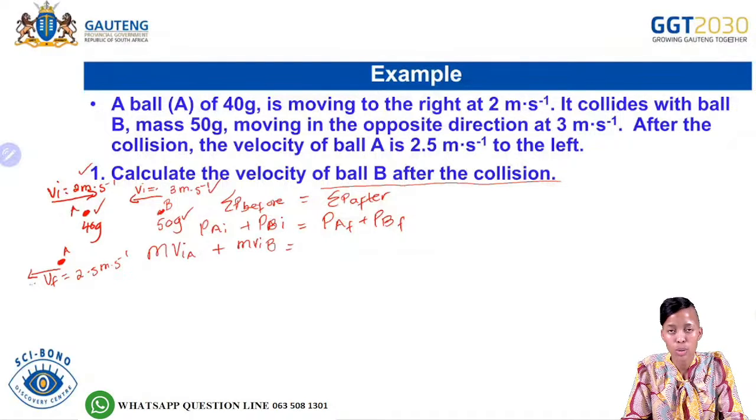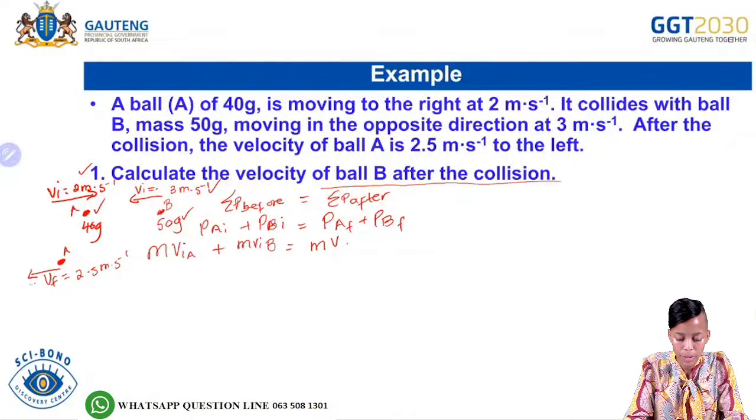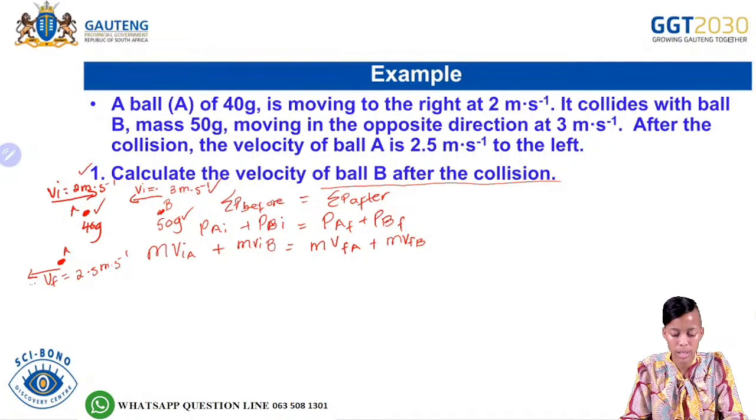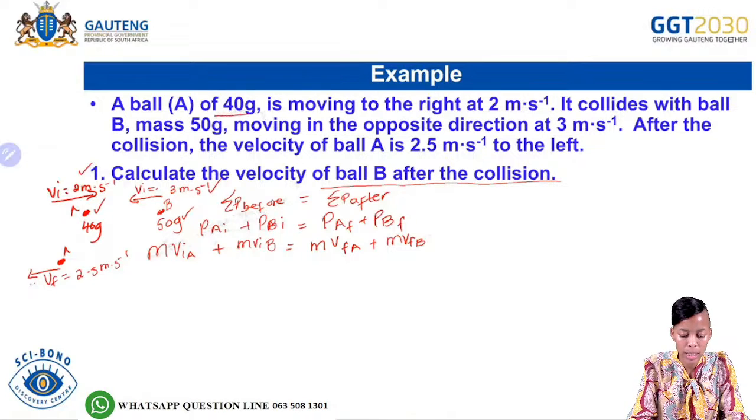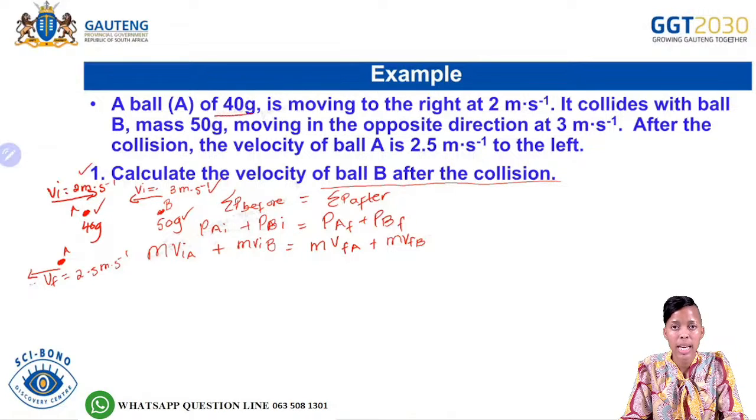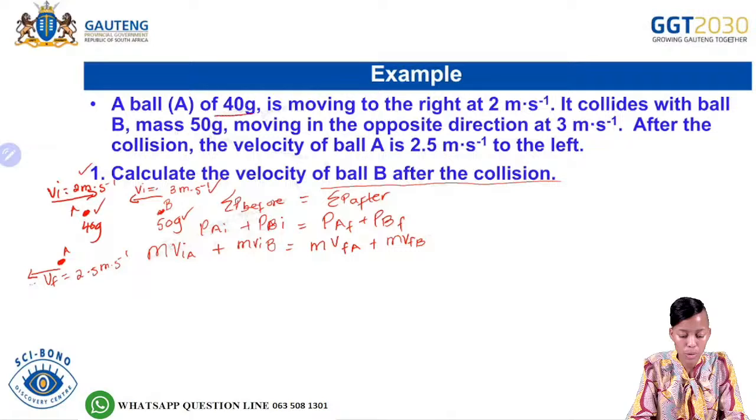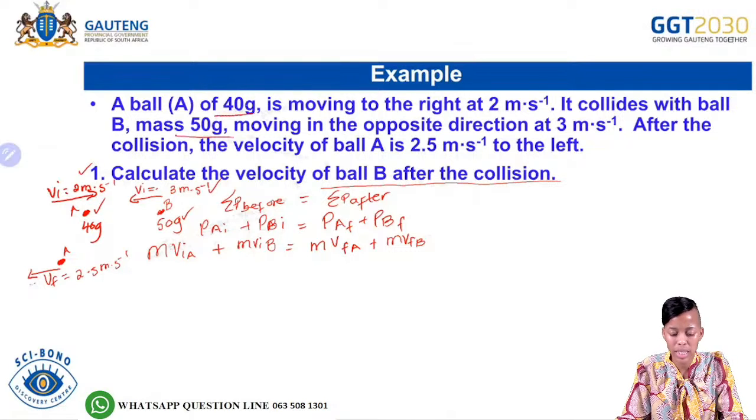Then after the collision, what do we have? We have MV final of A plus MV final of B. Okay, so now as for the mass, we are given the mass of A as 40 grams, and the mass of B as 50 grams.